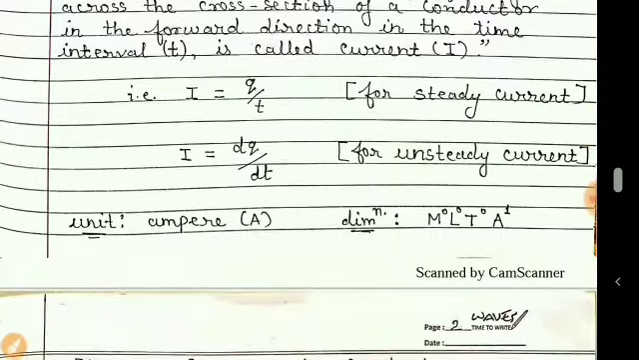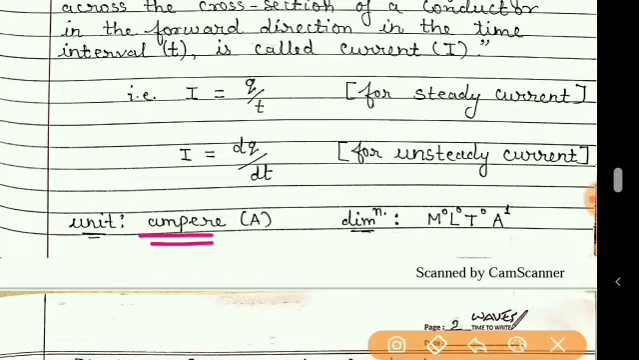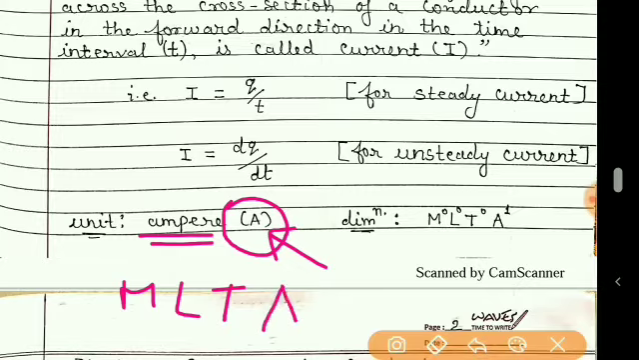Now about the unit. The unit of current is ampere, symbolically written as capital A. It is a new physical quantity. Generally we use M, L, T only, but whenever there is a concept of charge or current, a new physical quantity, its symbol for dimension is A. So for current it is A raised to 1. There is no dimension for M, L and T. So this is the dimensional formula of electric current.